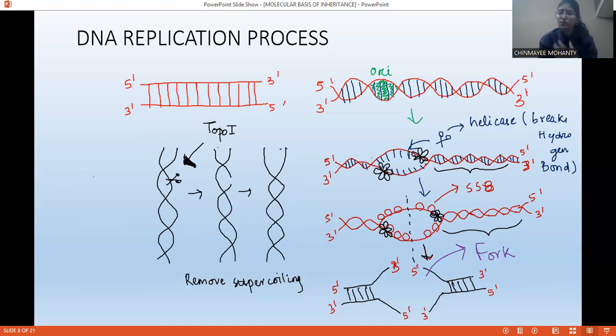There is another enzyme called helicase. Helicase का काम क्या है? The function of helicase is to break the hydrogen bond. You all know that the bases, the nitrogenous bases, are connected with each other by hydrogen bond. So the function of helicase is to break that hydrogen bond, because for DNA replication we need a single strand, because the single strand will act as a template. Double strand can't act as a template. We need a single strand for replication.